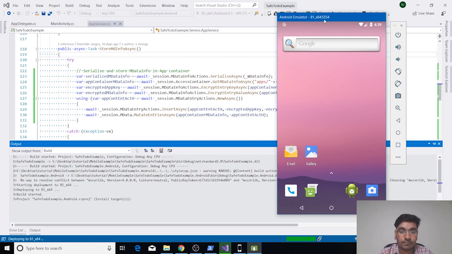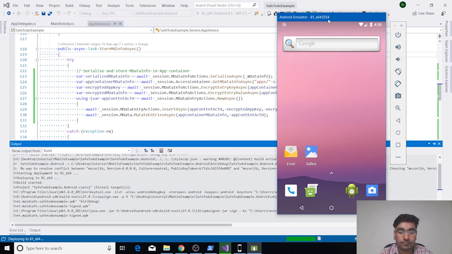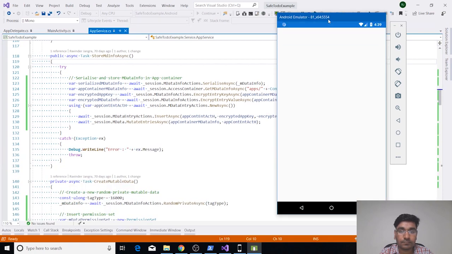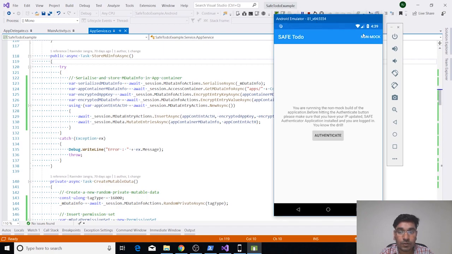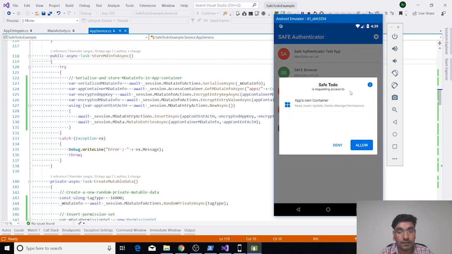It will take some time to compile all of your code and deploy your application on an Android device. So now you can see this time application is showing non-mock. It means the application is running in non-mock mode only. And when you press this authentication button, the application request will be sent to the authenticator application instead of doing a mock authentication. So now you got Safe To-Do is requesting access.